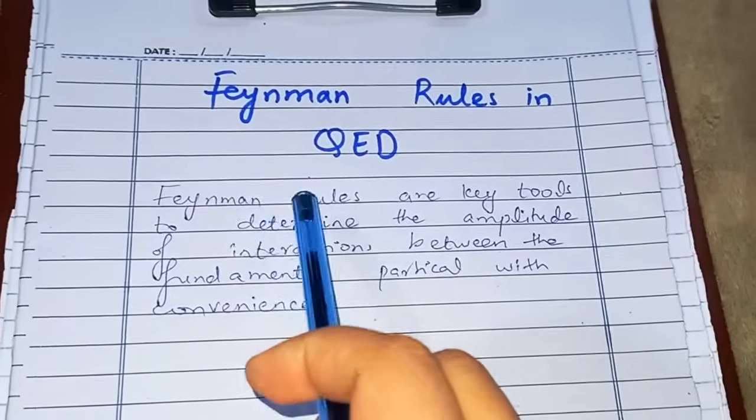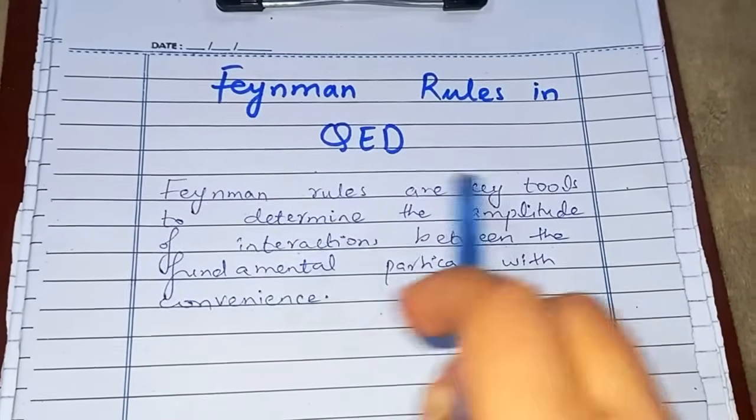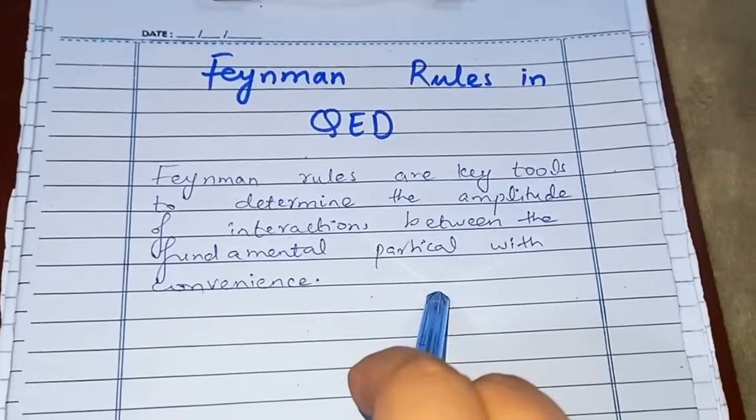All right, so using the Feynman rules, we can easily determine the amplitude of interaction between the fundamental particles.